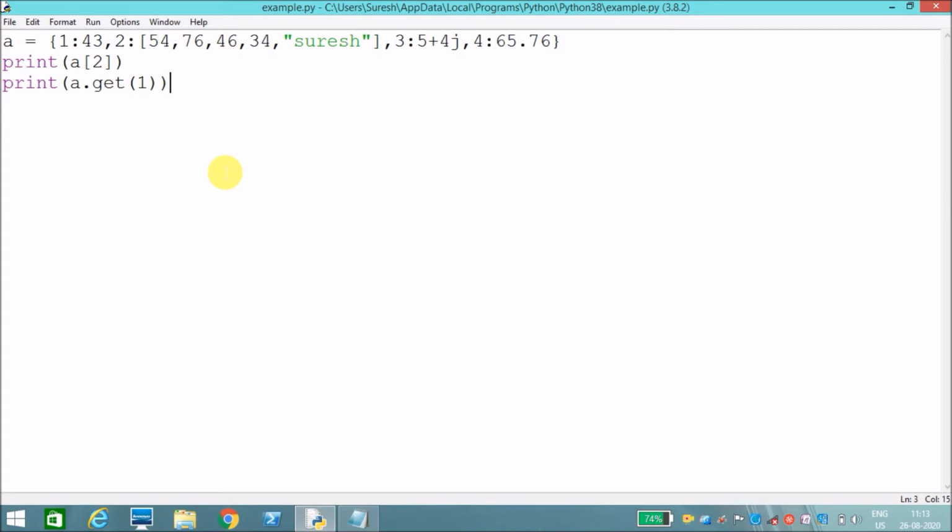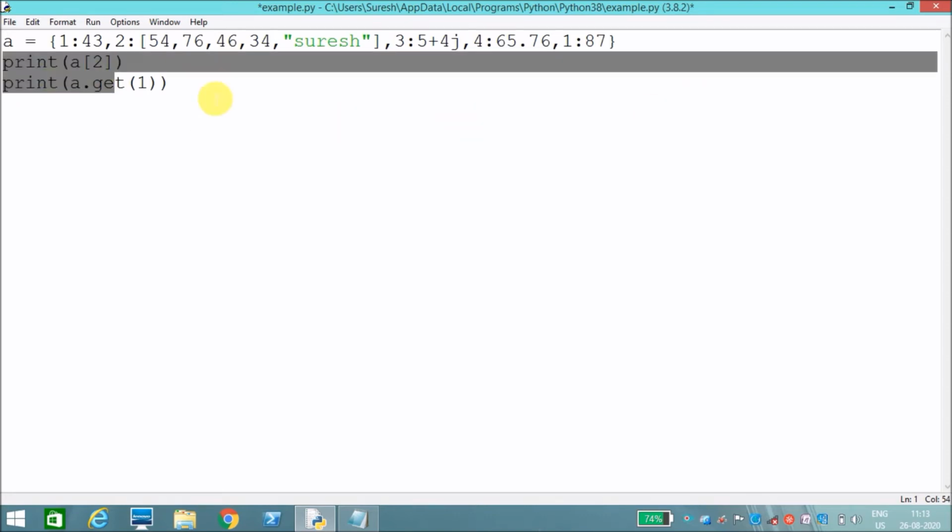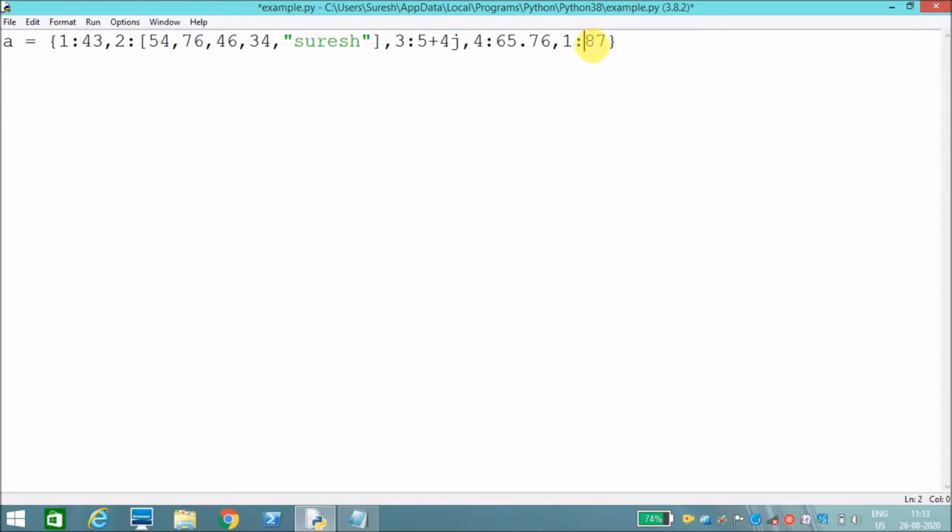Now my question is, what if I pass 1 is 87 and include it in my dictionary like this? What will happen? The result will be that it will replace 43 with 87. It won't create another key value because duplication of keys is not allowed.